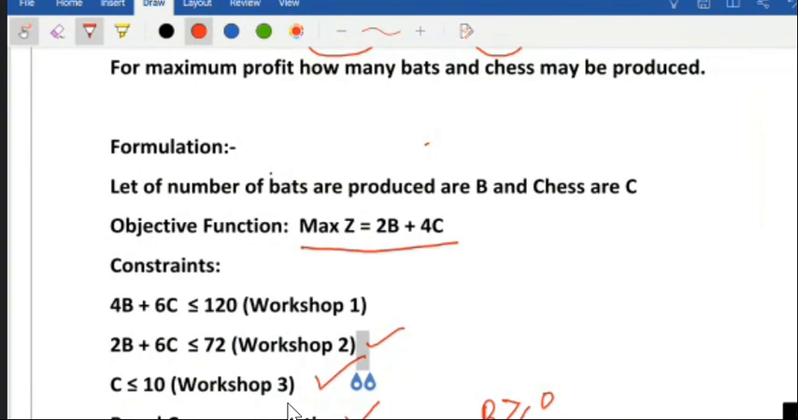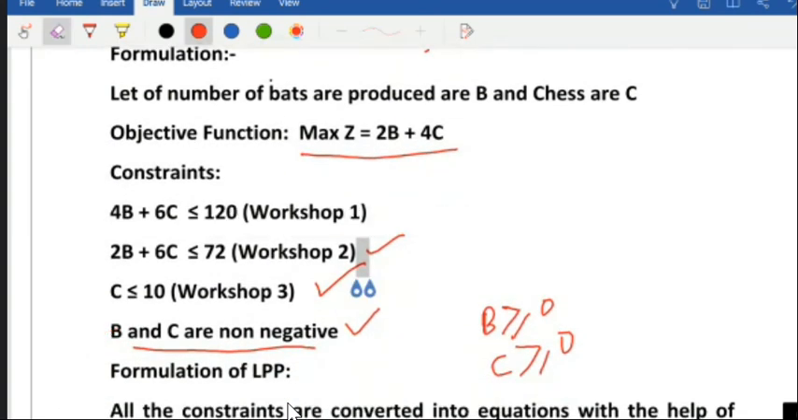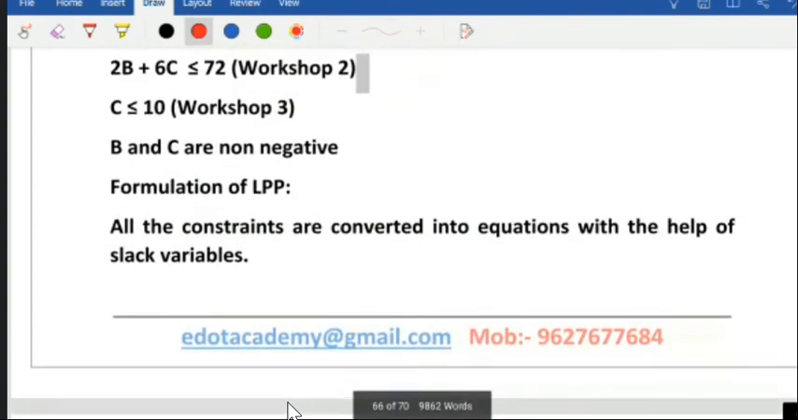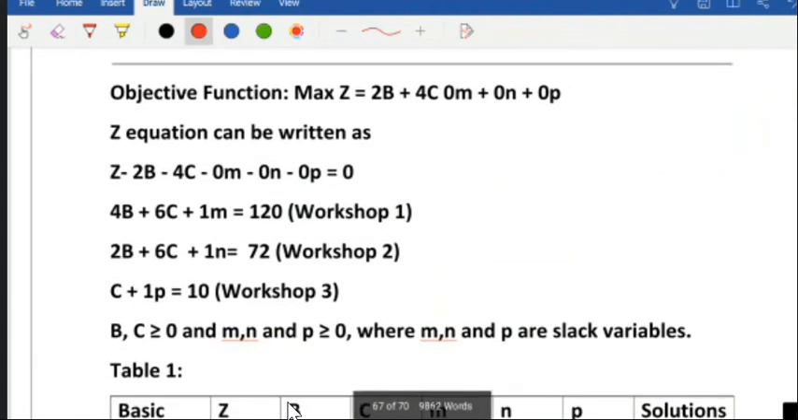Now, how to start the simplex method? This is the very question. So we will change these constraints first into equality, not simple equality. We will add something, and whatever added, that is called slack variable. Whatever is added is called slack variable. Okay, slack variable. See, I have just put here 4B plus 6C plus M. That means I have converted first equation to equality. So I have added here M.